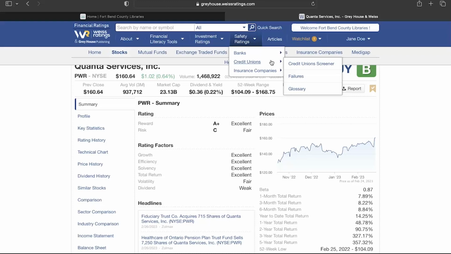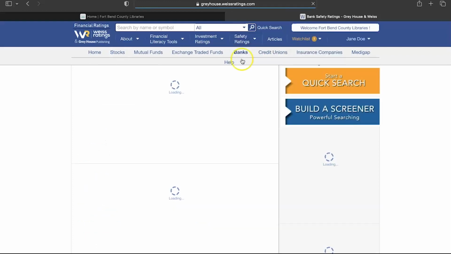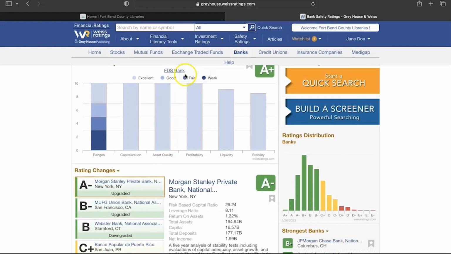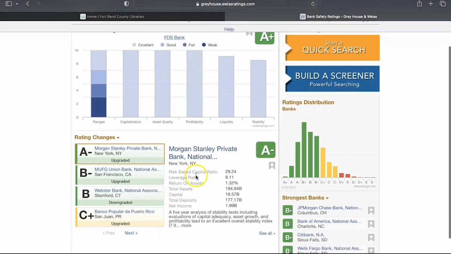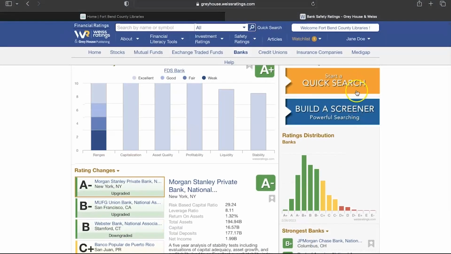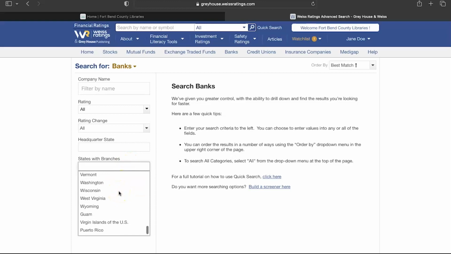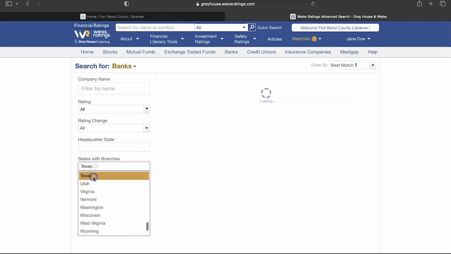If we look at the main page for banks, you'll see a similar layout to stocks, with a bank of the day featured, rating changes, and a quick search and build a screener tool. One thing different with the bank and insurance quick search is you can select to have banks that have branches just in your state, or insurance companies that are licensed in your specific state.